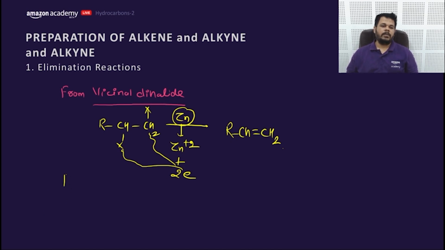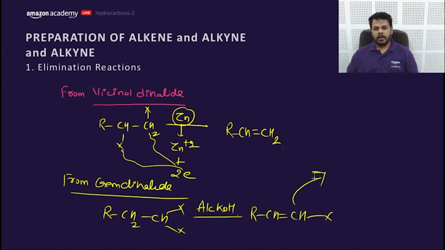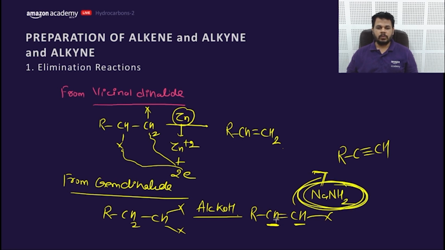In case of gem dihalide, that means RCH2CHX2, alcoholic KOH is used, and this alcoholic KOH will form this compound. But next time, if you want to create alkyne from it, you need to remove the vinylic hydrogen, which cannot be removed by the alcoholic KOH. So a stronger base NaNH2 is used to remove this H.